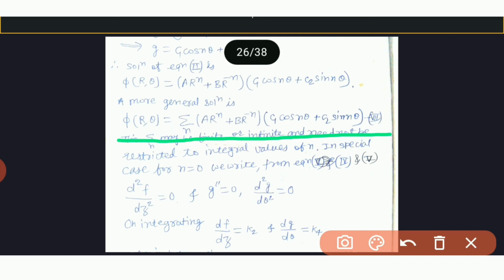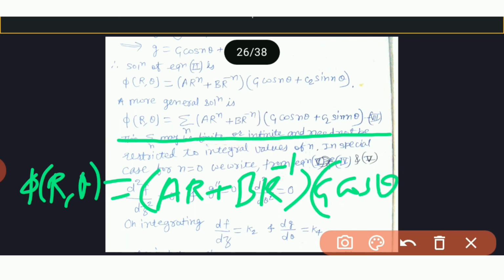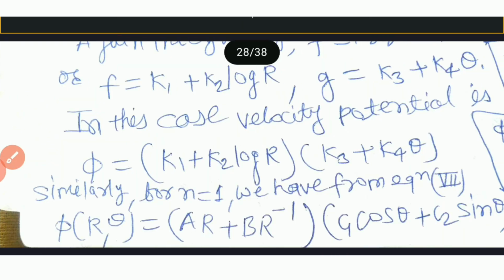We get phi of r theta is equal to ar to the power n, n is 1, so ar plus b r to the power minus 1, into c1 cos theta plus c2 sin theta.